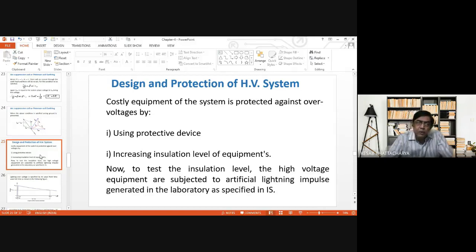Now, if this voltage, temperature and pressure is something different, then additional correction factors have to be considered, and the impulse voltage that has to be applied across them is suitably adjusted.